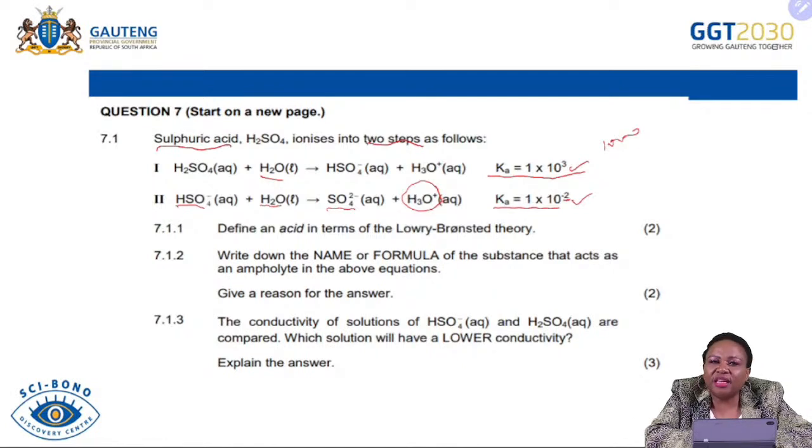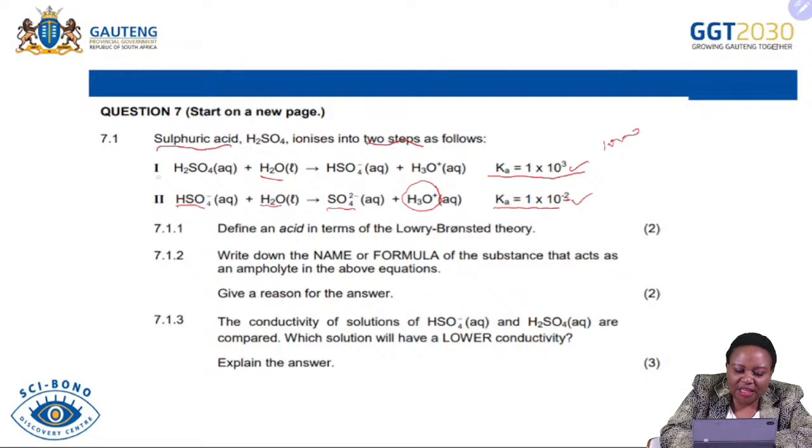We are going to identify the acid in reaction 1 and in reaction 2 by using the Lowry or the Arrhenius principle, so that we can see whether we are able to identify those acids. And if we can identify the acids in the 2 reactions, we can also identify the bases, and we can also identify the acid-base conjugate pairs, because that is the relationship that you need to understand immediately when an acid reacts or immediately when an acid ionizes.